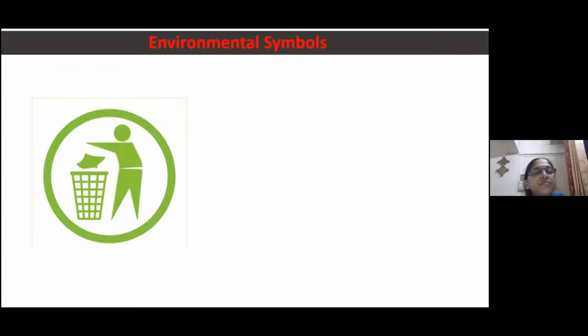He tried to throw something in the dustbin. Yeah, unwanted material, whatever is the waste, he is throwing into the dustbin. So for the better environment, or if we want a clean environment, we have to use dustbin. The symbol shows that we have to use dustbin.